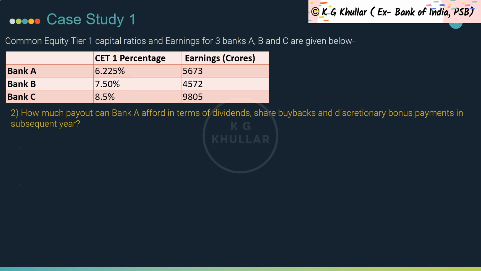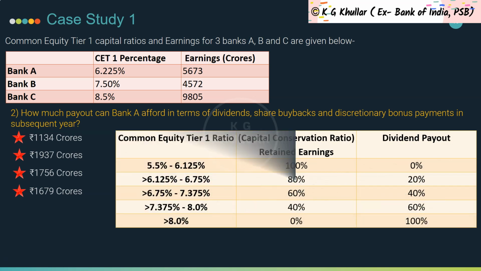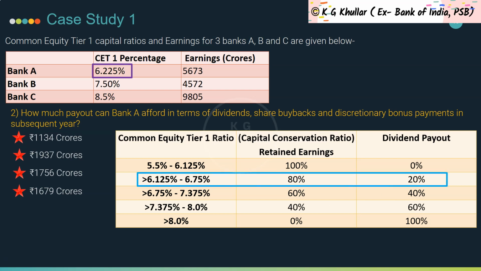Next question is, how much payout can Bank A afford in terms of dividend, share buybacks and discretionary bonus payments in subsequent years? And the options given are these. Friends, as per the minimum capital conservation table, Bank A with a common equity tier 1 capital ratio of 6.225% falls in the range of 6.125% to 6.75%, and is required to conserve 80% of its earning in the subsequent financial year.